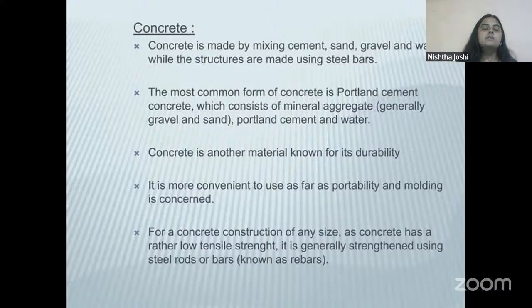So when these rebars and the PCC get mixed, it creates immense strength in these parts of the frame structure. And it gives you both the tensile strength that is coming from iron or steel, and the compressive strength that is coming from concrete. And both of them mix to make a very stable structure. So concrete is a very important building material now, but it has also been used historically.